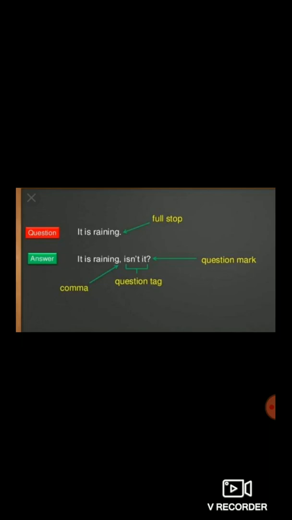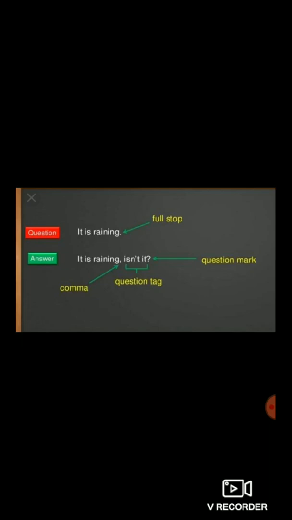But instead of putting a full stop after writing the sentence it is raining, you need to put a comma. That thing you have to keep in mind. It is raining, isn't it? It is also a pronoun.